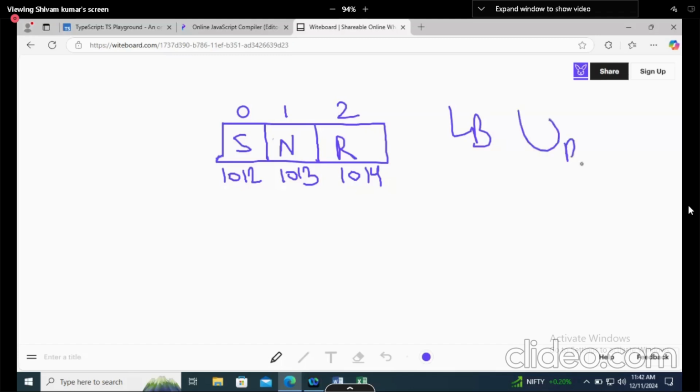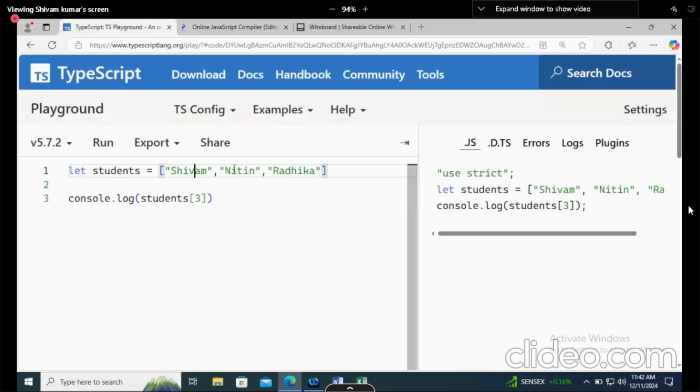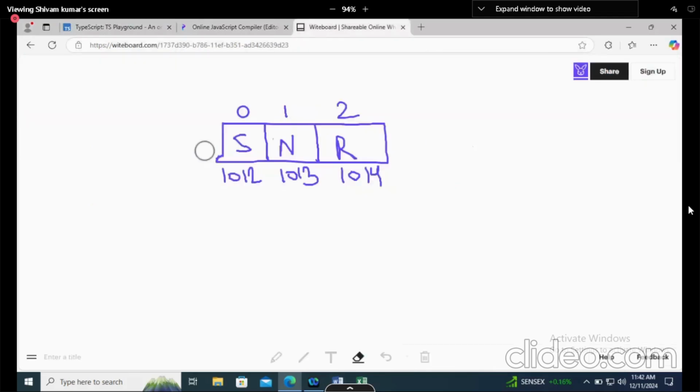Now there was a formula with lower bound and upper bound. What they say is something like this. This is my array. I will provide the value as lower bound. Lower bound means the memory address from which your array is starting. This is the lower bound.